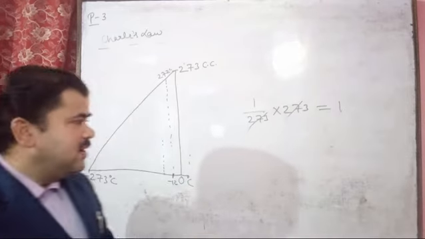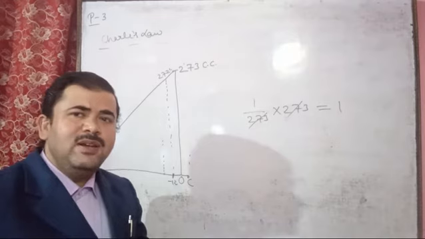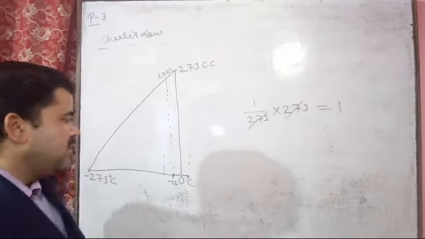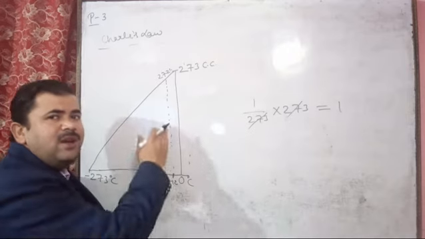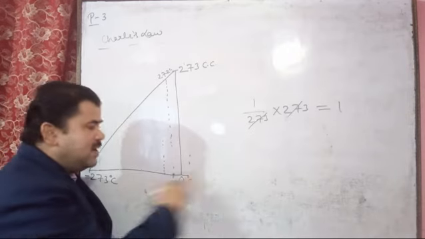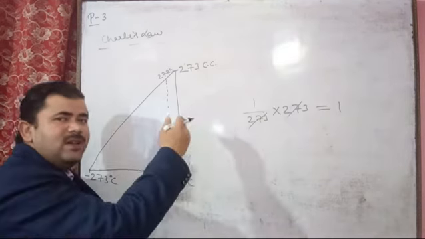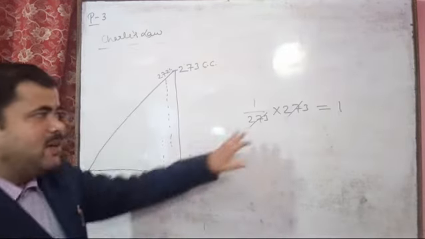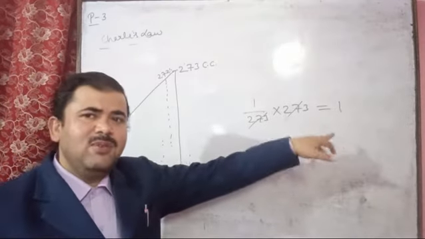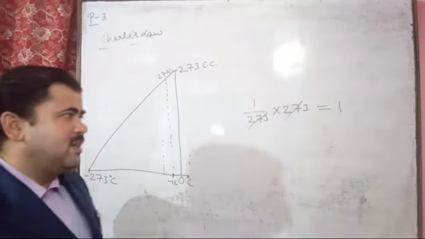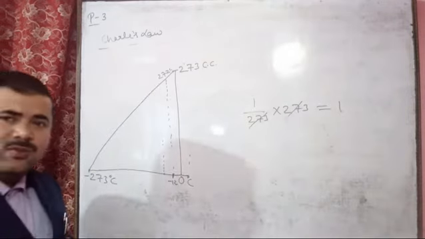So for each degree rise, the volume is increased by 1 unit. Decrease the temperature by 1 degree, then the volume decreases by 1 unit. Increase the temperature by 1 degree, then the volume increases by 1 unit. 1 unit means 1 by 273 part of its original volume at 0 degree Celsius. So we will get 1. Like this also we can explain.